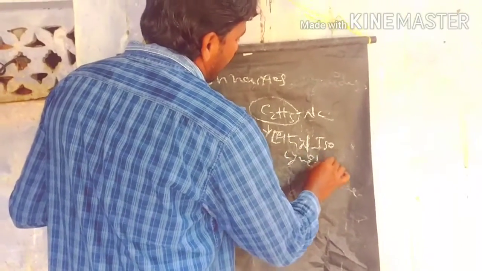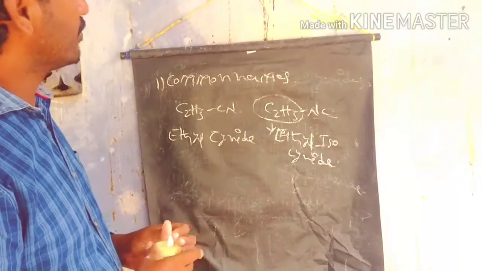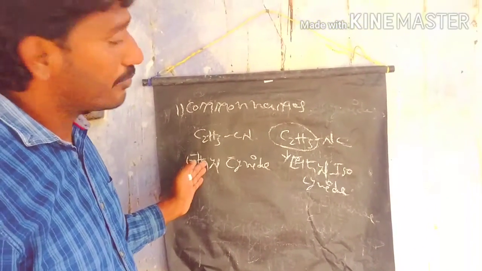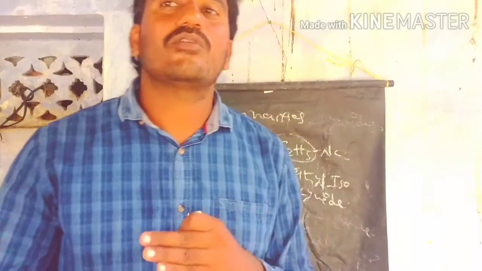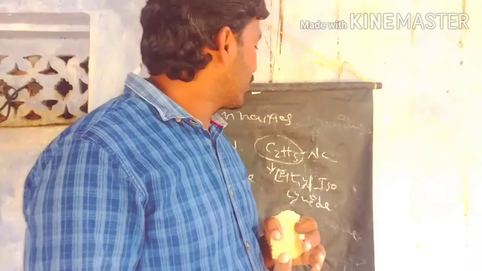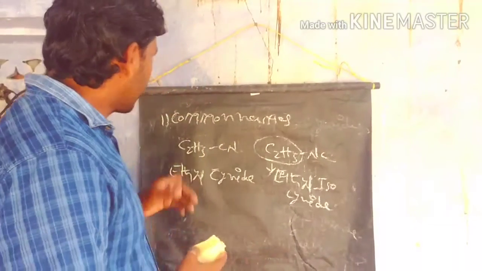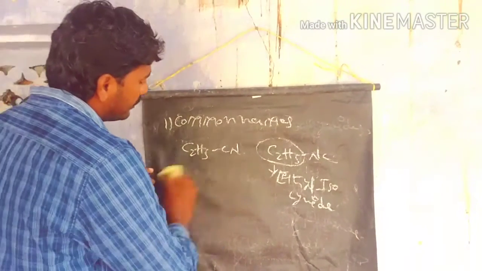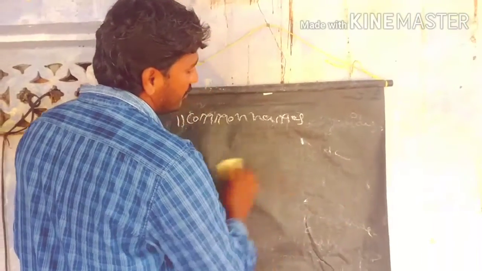Let's see examples with increasing carbons. We know very well how carbons are named in the carbon chain: one carbon is methyl, two carbons ethyl, three carbons propyl, four carbons butyl, five carbons pentyl, six carbons hexyl, and seven carbons heptyl. As the carbon chain increases, we name them as cyanides and isocyanates. For example, this is ethyl cyanide. These are all common nomenclatures of cyanides and isocyanates.